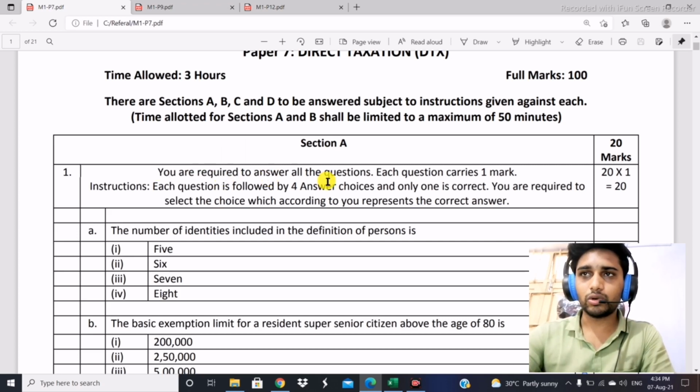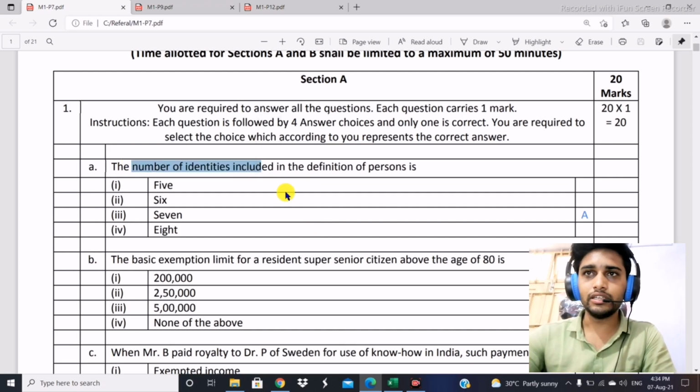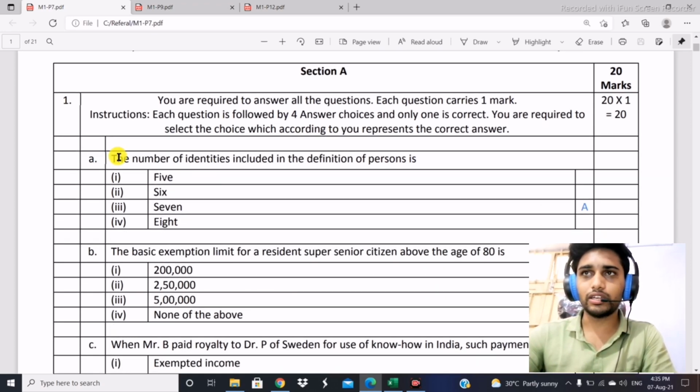You are required to answer all the questions. So the 40 marker questions are compulsory. Each question carries 1 mark. Each question is followed by 4 choices. Only one is correct. You are required to select the choice which according to you represents the correct answer. That is a normal question we can expect in the offline examination as well, because that is a 1 marker question, and all the questions will be logical. Some sort of questions like what we can expect in the offline examination will be given in the online examination as well. So try to be logical while solving all the MCQ part.